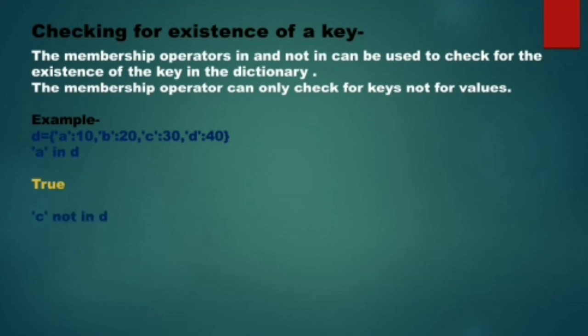Next example, C not in D. Now the C key is existing in the dictionary, therefore it is going to return false. Next I have written 30 in D. Now 30 is not a key that is existing in the dictionary D, therefore it is going to return false.